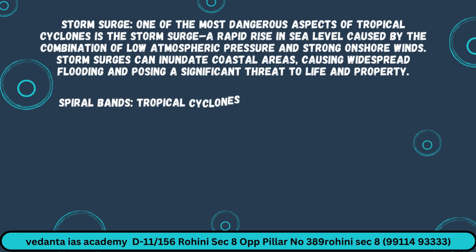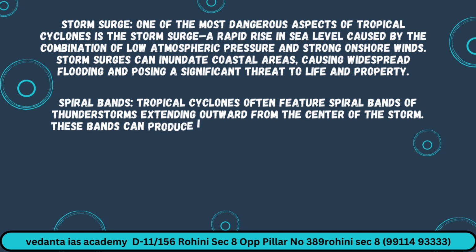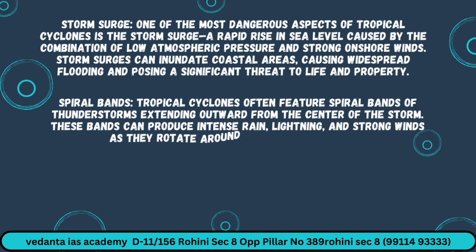Spiral bands. Tropical cyclones often feature spiral bands of thunderstorms extending outward from the center of the storm. These bands can produce intense rain, lightning, and strong winds as they rotate around the cyclone's center.